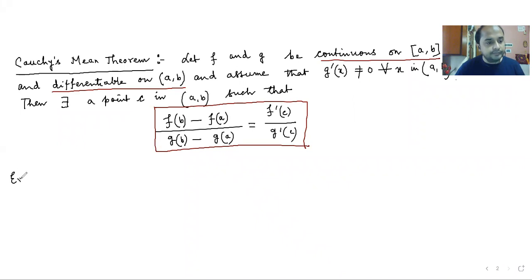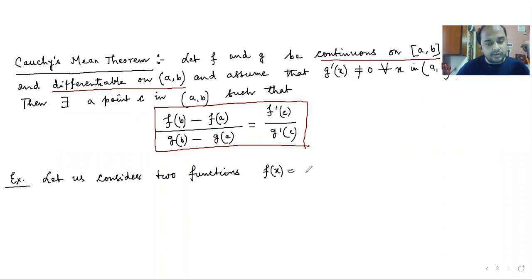For example, let us consider two functions. f of x is equal to mod x in this interval, and g of x is equal to sine x in this interval.